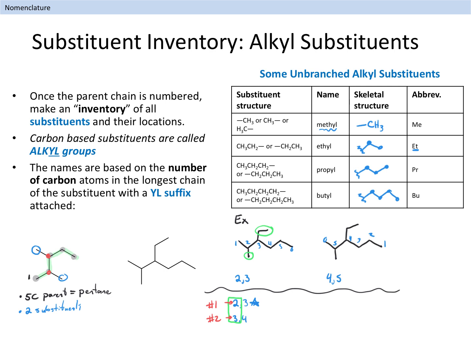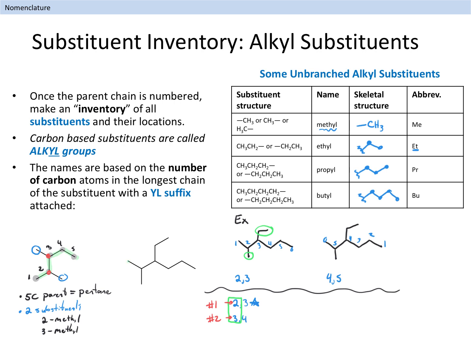We can now make a list of our substituents, including their names and locations. These are both 1-carbon alkyl substituents, and so they are both called methyl groups. We have a methyl group at carbon 2 and another at carbon 3. This is our substituent inventory, and the parent chain is pentane. We will learn shortly how to assemble these pieces into a complete name.